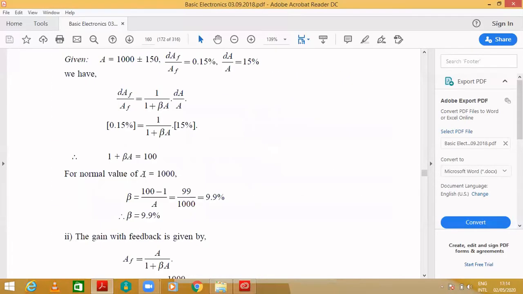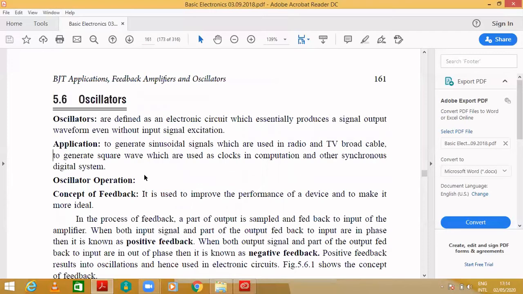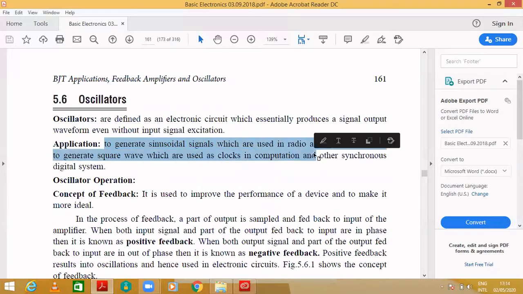In oscillators, as I already told you, it will produce the output without any input. The application is to generate signals in TV or broadcast, in radio, which are all used in TV and radios. So next is the concept.